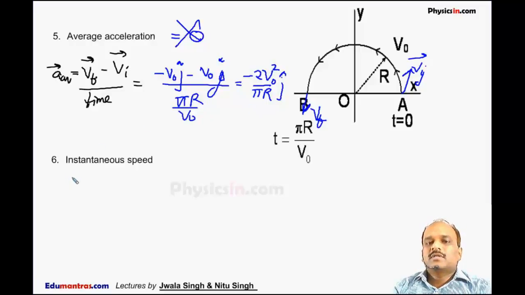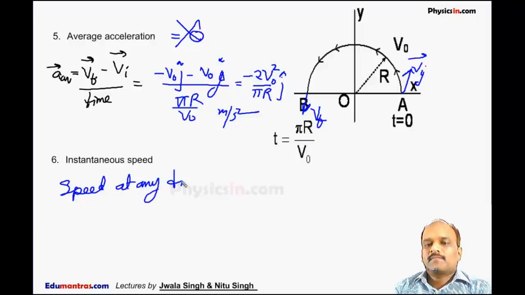The next is instantaneous speed. Now instantaneous speed is the speed at an instant. So we can say at an instant the speed of the particle is always constant. So instantaneous speed is always constant, which is equal to v naught. Speed is constant, so its instantaneous value is always fixed.